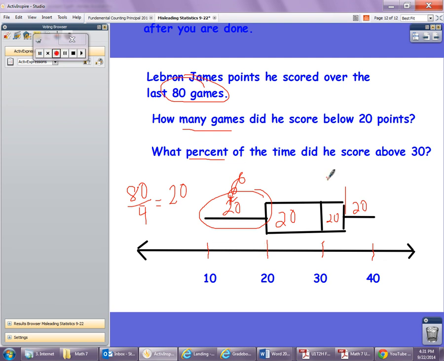The second question is, what percent of the time did he score above 30 points? Well, right here is the 30. And I can see that it's this quartile and this quartile, the two quartiles that are above the 30 mark. So there are two quartiles, and each of them, remember, percent-wise, each of them stand for 25%. So the median gives us the two 25%, or half of our data. So this answer would be 50%. 50% of the time he scored above 30, and he scored 20 games below 20 points. I hope that helps.